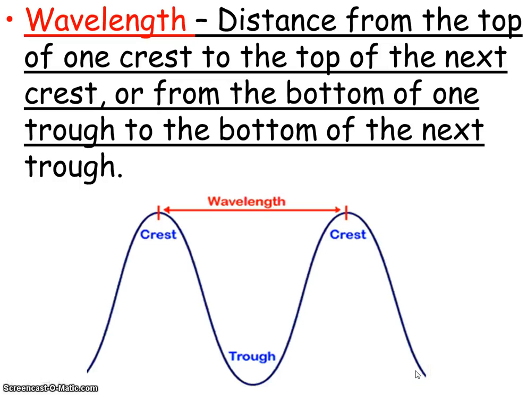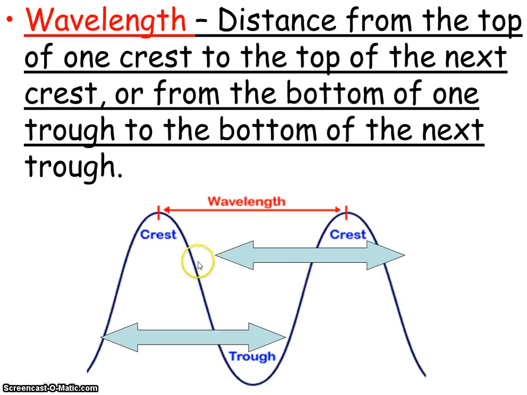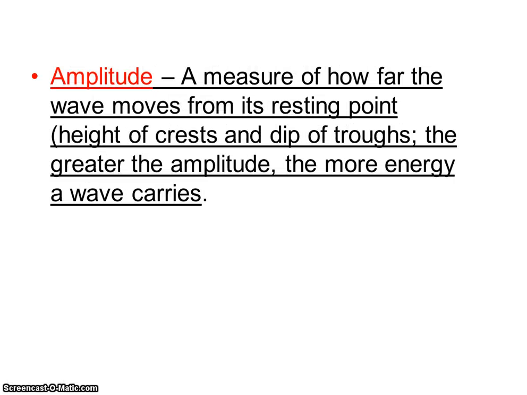Now wavelength is technically the distance from one point on the wave to the exact same point on the next wave. So I could measure it from here to here if I wanted to, but obviously it's very easy to measure crest to crest or trough to trough. Crest meaning once again the top of that wave, trough meaning the bottom of the wave. Most of us already know that though. And here we go. Boom to boom, boom to boom. That is how we measure the wavelength. It is exactly what it sounds like, the length of the wave.